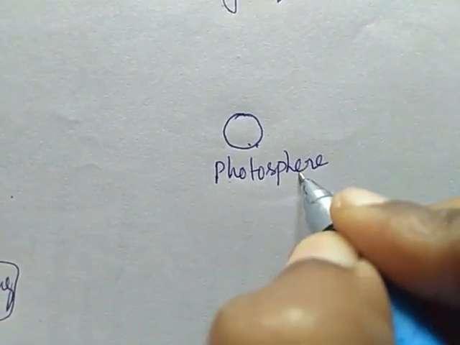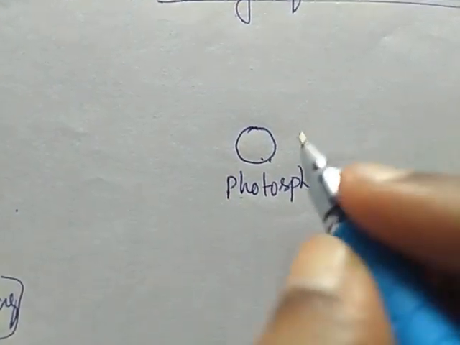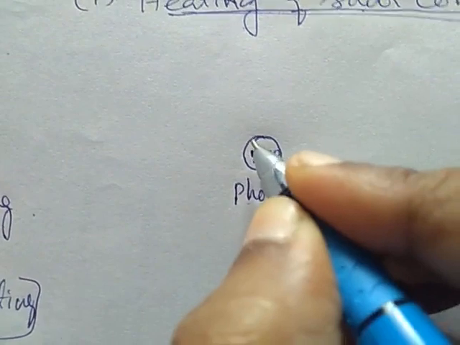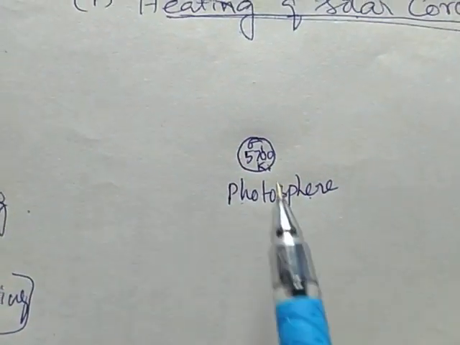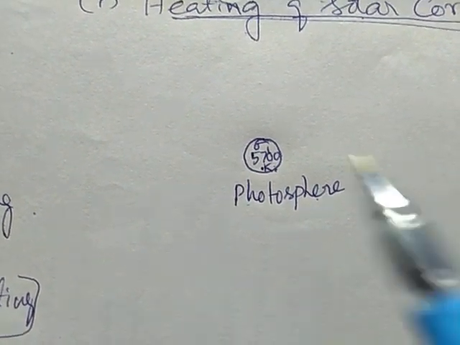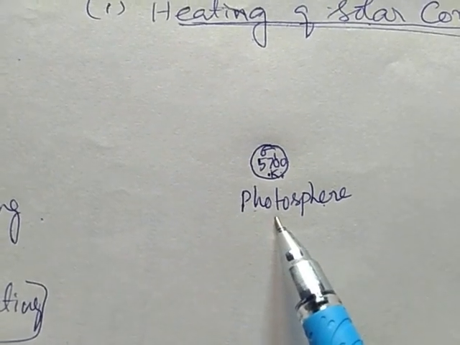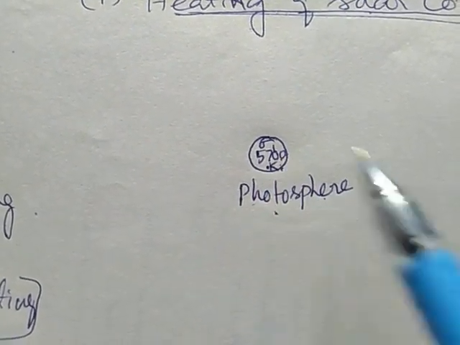This photosphere is at a temperature of 5700 Kelvin. I'll take it as sigma 1. This is the innermost visible disk of our sun, which we call the photosphere, at 5700 Kelvin.